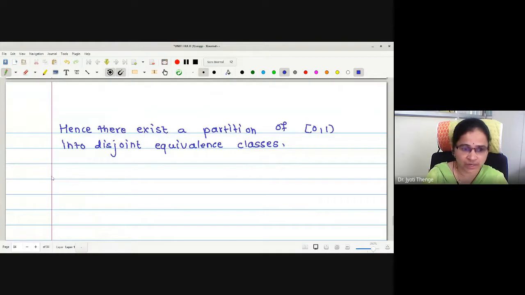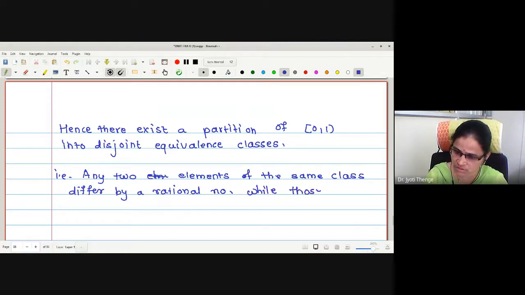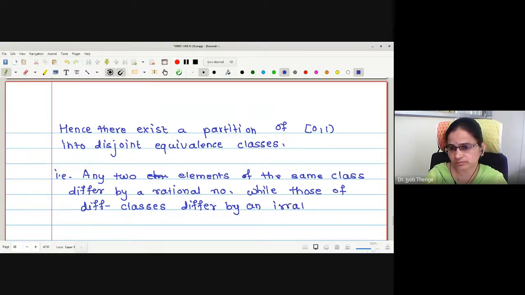Can I write the statement? That is, any two elements of the same class differ by a rational number, while those of different classes differ by an irrational number. Is the point clear to everyone?